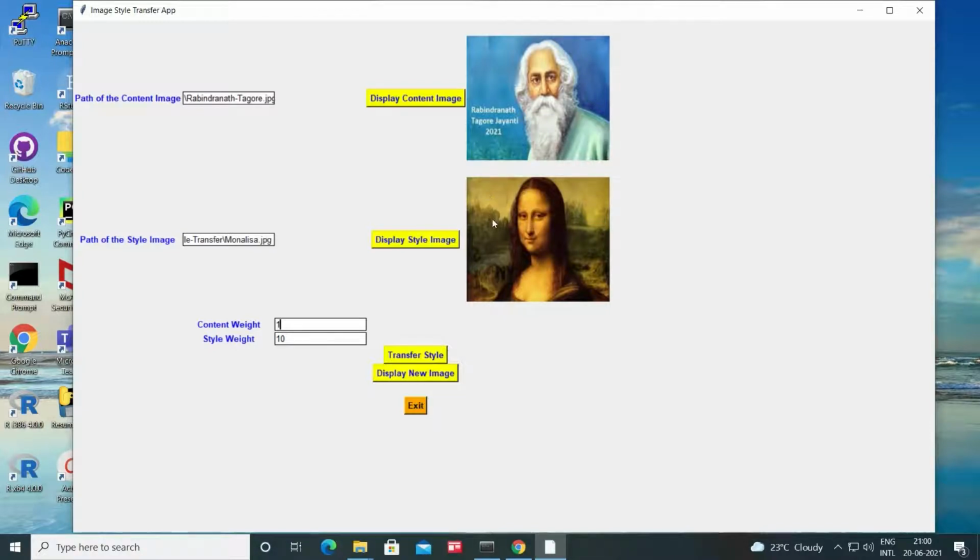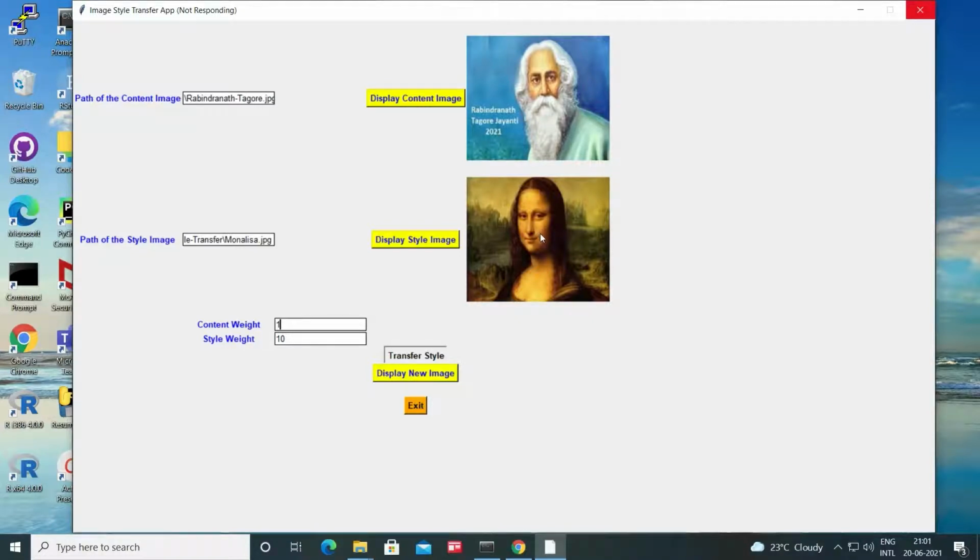So our goal is to transfer the artistic style from Mona Lisa image, which is a style image here, to the content image, which is Rabindranath Tagore image. As you can see, in the Rabindranath Tagore image, there is not much on the background, it's just blue. And here some artistic style is there. So after specifying the parameters, content weight and style weight, all you have to do is to click on the transfer style. Then it will transfer the artistic style from Mona Lisa image to Rabindranath Tagore image.